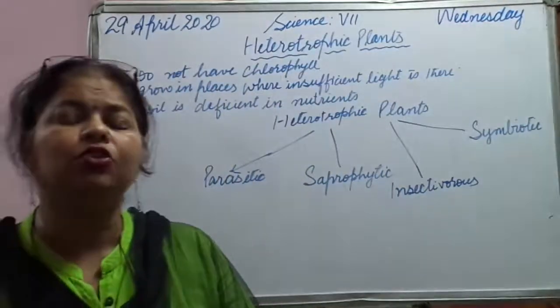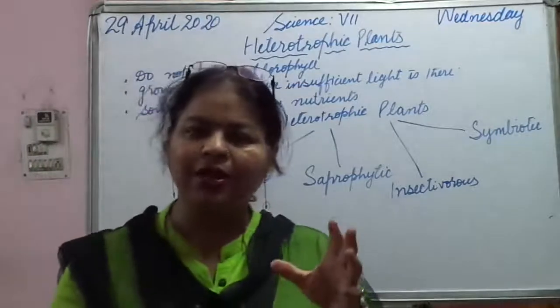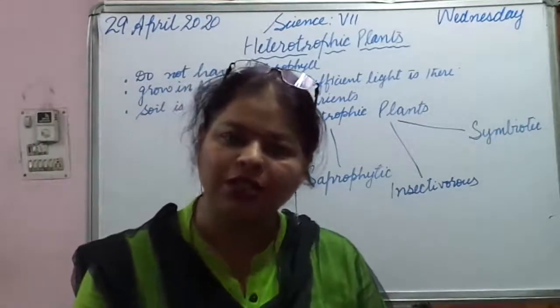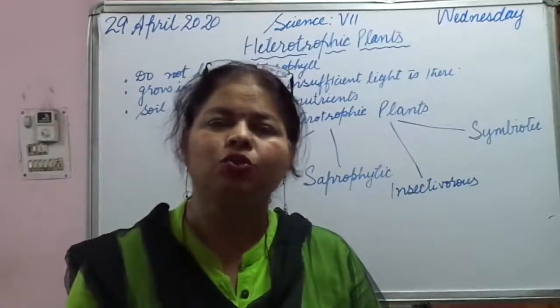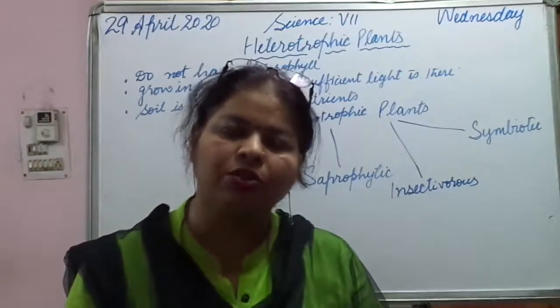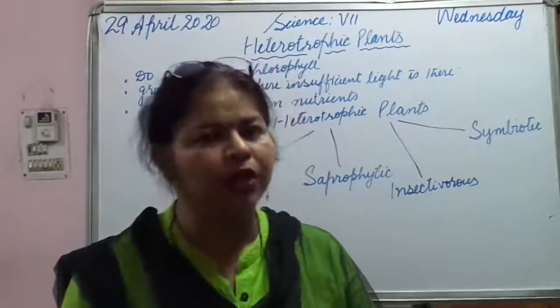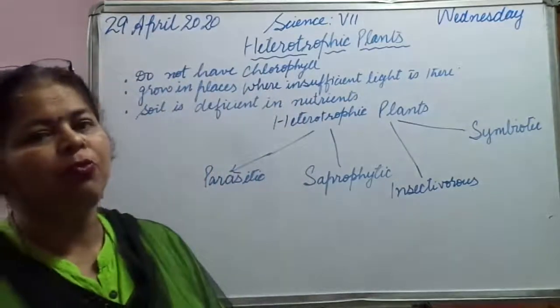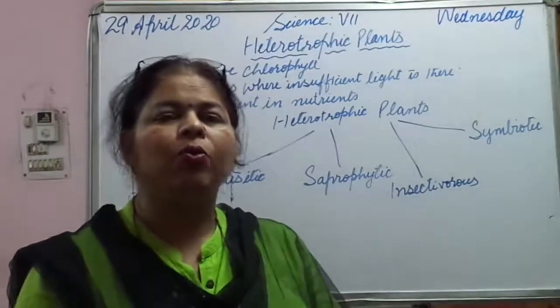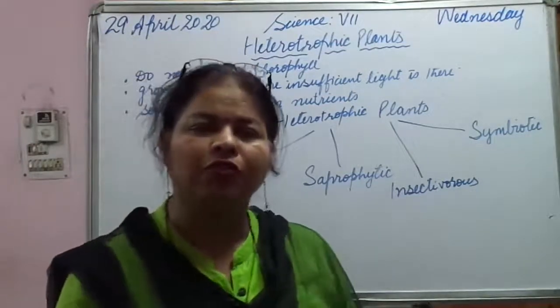Now what are the heterotrophic plants? Just like animals, some plants also depend on other agencies for the procurement of their nutrients or their food requirements. Such plants are known as heterotrophic plants. Now, why does a plant become heterotrophic in nature?